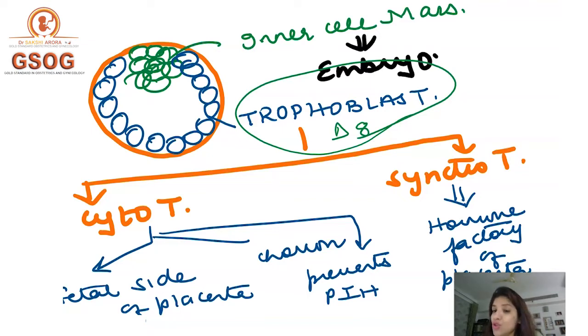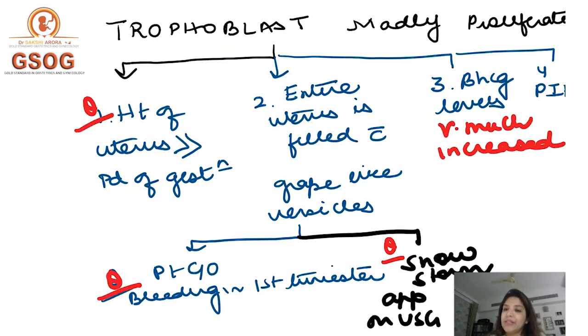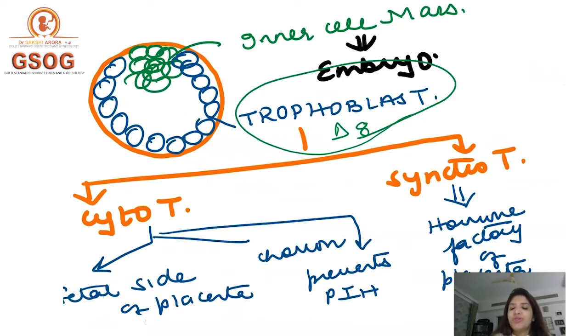Now, because syncytiotrophoblast is also madly proliferating, all the hormones which are formed by syncytiotrophoblast will be increased. And so beta HCG levels, or you can simply say HCG levels, in the patient will be increased, right? So that is the third thing which is happening in a molar pregnancy, that the levels of HCG are very, very high.